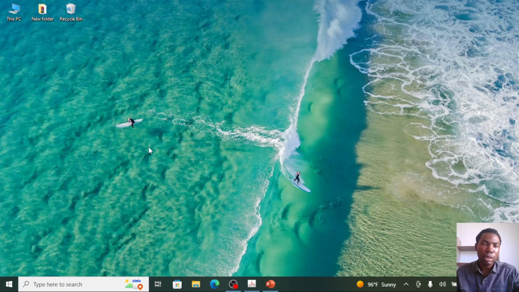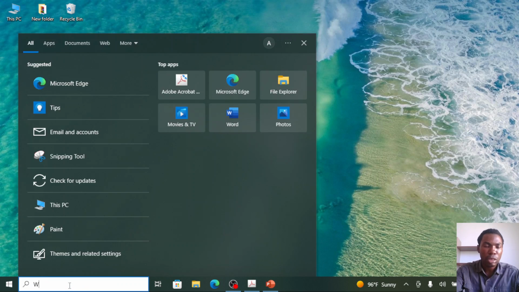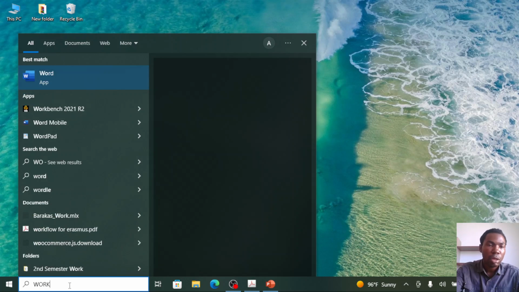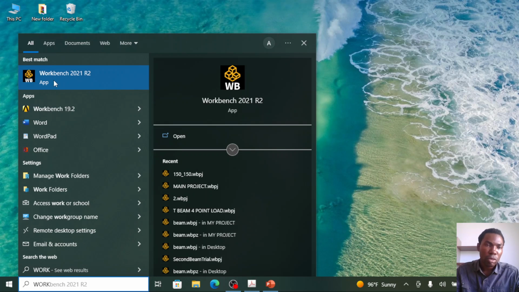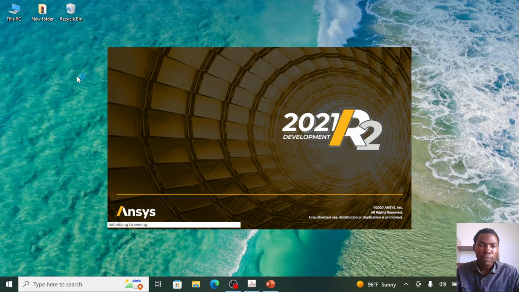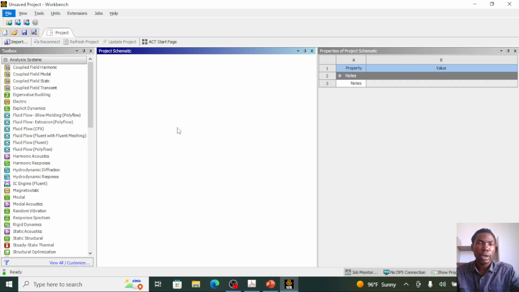To open the ANSYS Workbench, you can quickly type Workbench in your Windows search. I'm using Workbench 2021. So I've clicked on it. This might take some time to load, say like 1 to 2 minutes. Now we are in the ANSYS Workbench work environment.